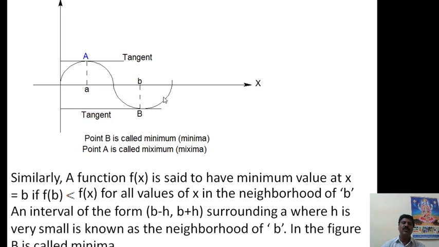Here, moving towards this side, the value increases, that is b plus h, and here it may be b minus h, and x equal to b is the lowest value. Similarly, at a, with a minus h and a plus h where h is a small value, x equal to a is the highest value. This is the maximum and this is called a minimum.